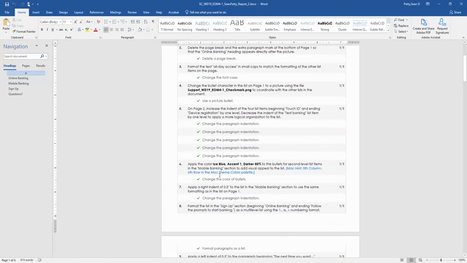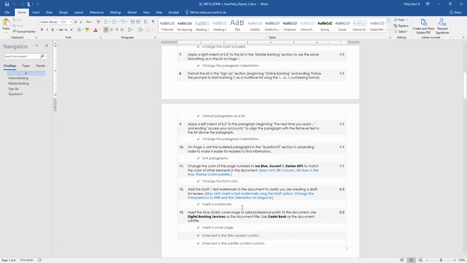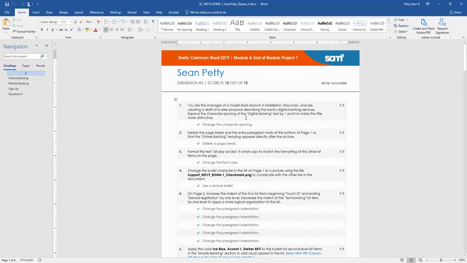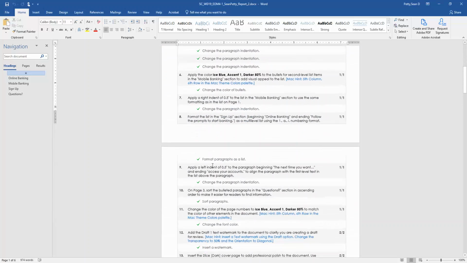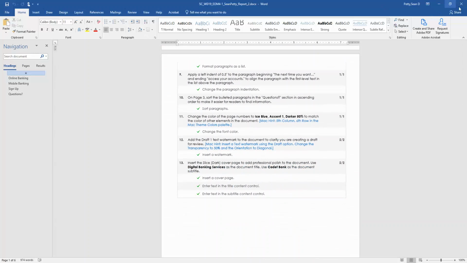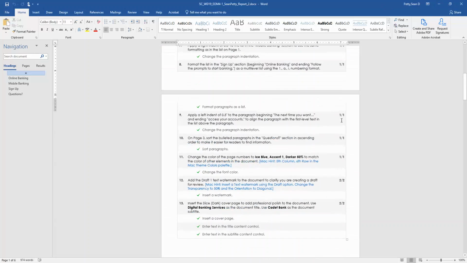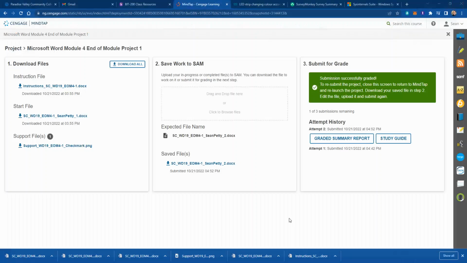So we just didn't select one of the rows of text. But if you follow the steps in here, and if you look at what I've got, and if you follow what I've done, you should be able to get a 15 out of 15 on this assignment. A little bit of rockiness along the way. Sorry for the mishap with my giraffe not working correctly. But this assignment, as you can see, is graded up to 15 out of 15. Go ahead and use it to accomplish your work.